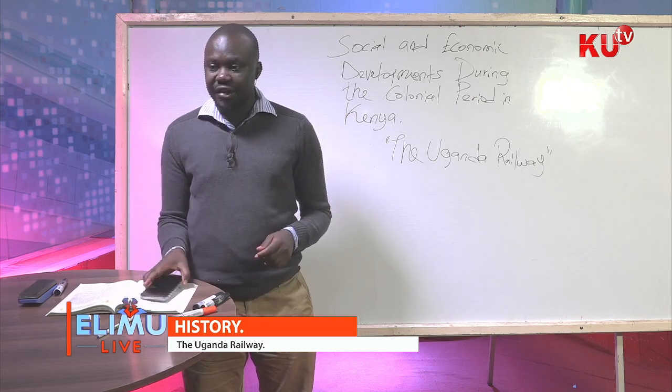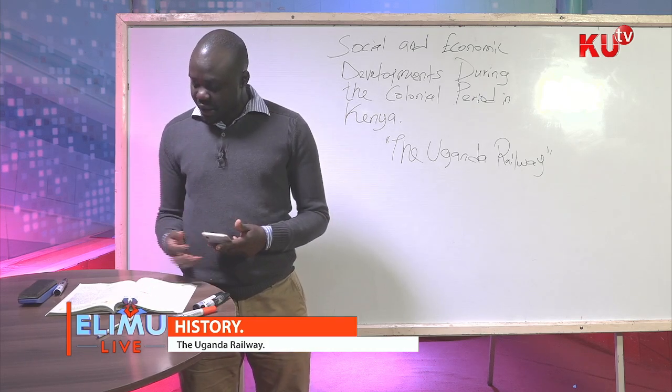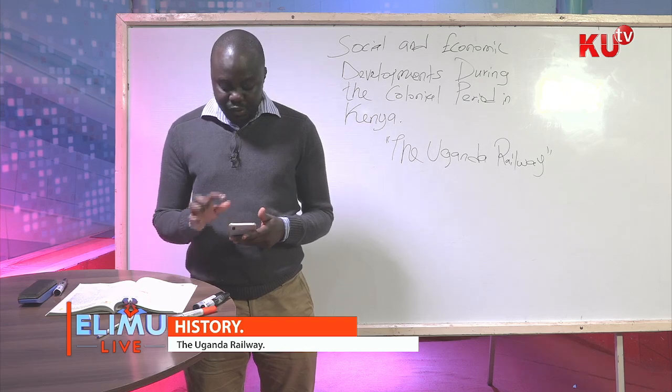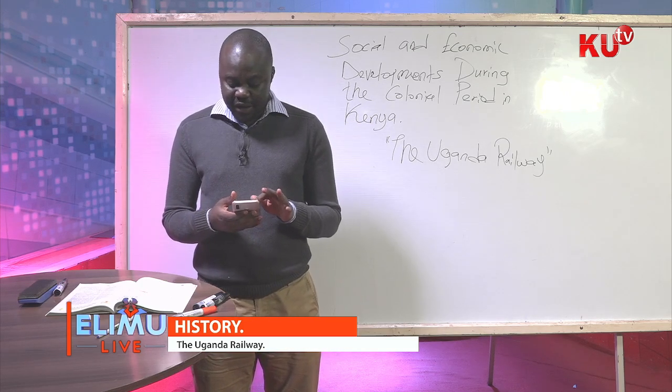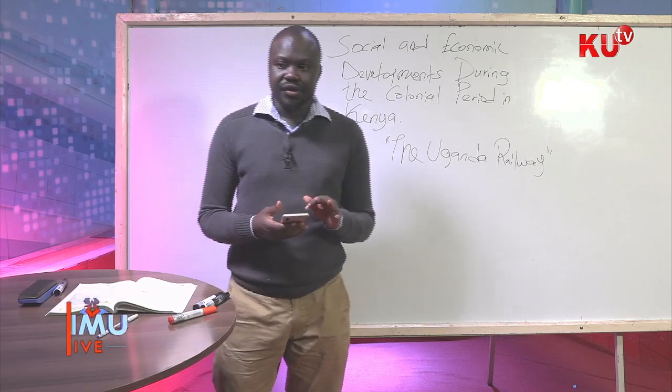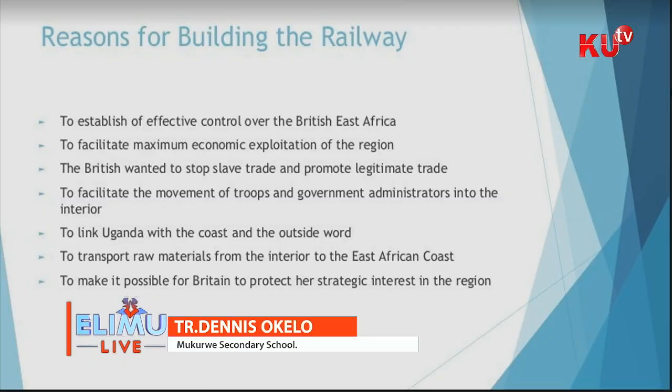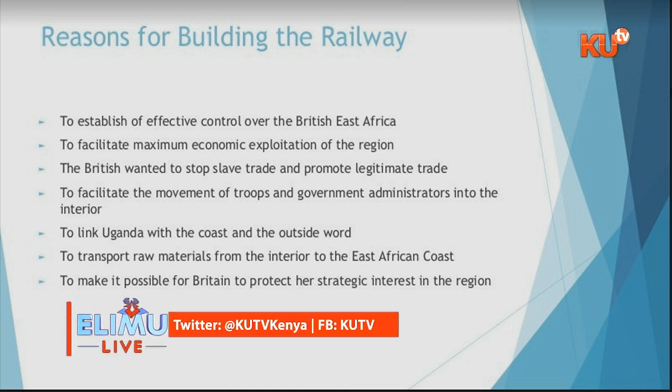Now, I want you to go to my slides, and we will see together, I'll explain with you all the reasons for the effective control for the building of this Uganda Railway. So the first reason, according to the slide, was to establish effective control over the British East Africa. So the administrators, the DOs, the provincial commissioners, all of them, the district officers, were going to be transported through the railway. So this was going to make an effective control over the British East Africa.